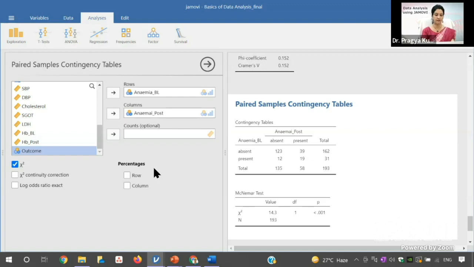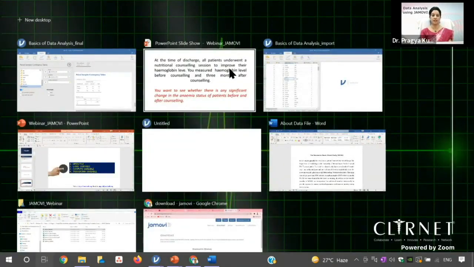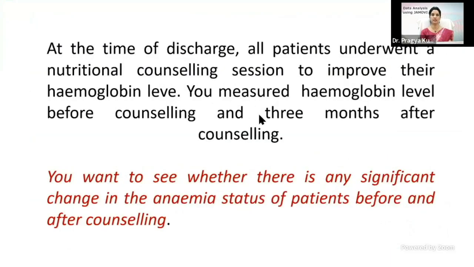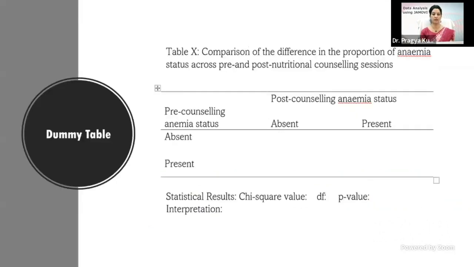So we have seen up till now the descriptive statistics, the contingency table 2 by 2, that is for the chi-square test of homogeneity. We have seen the chi-square test of association, and we have seen about the McNemar test. And this is the dummy table for the McNemar test. This is the post-counseling anemia status. This is the pre-counseling anemia status. And then this is the chi-square value, degree of freedom, p-value. And then you have to write the interpretation the way we write it for the McNemar.